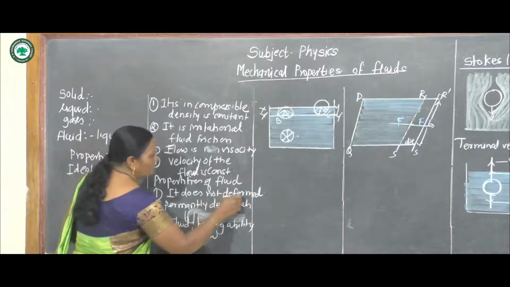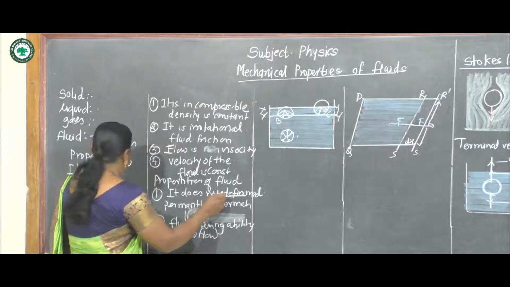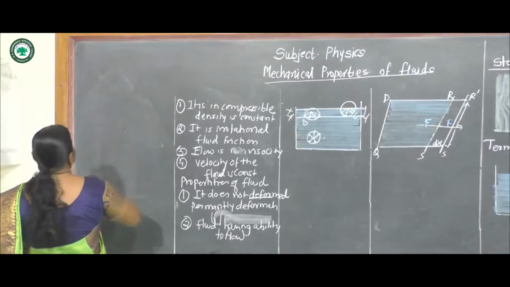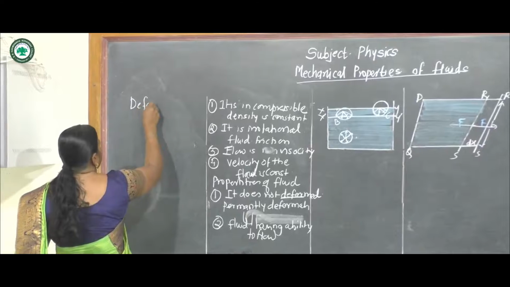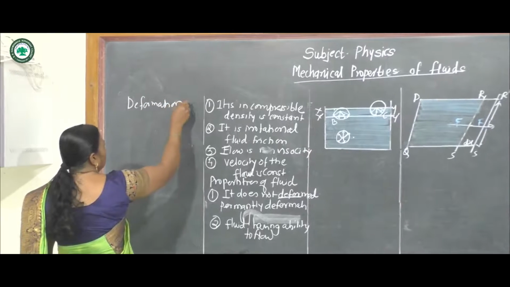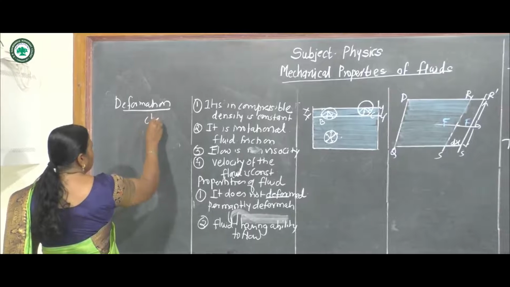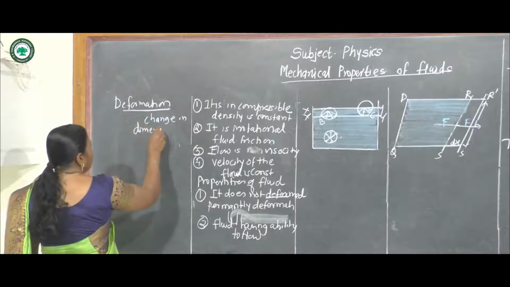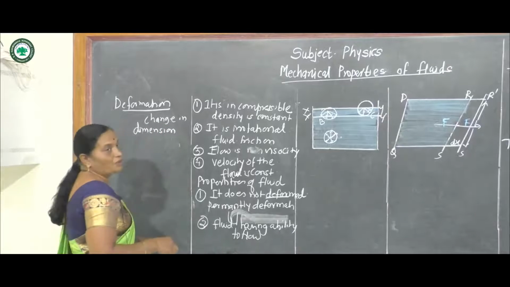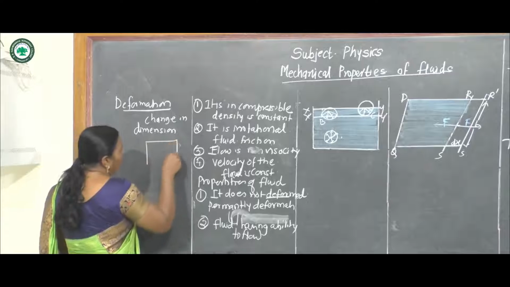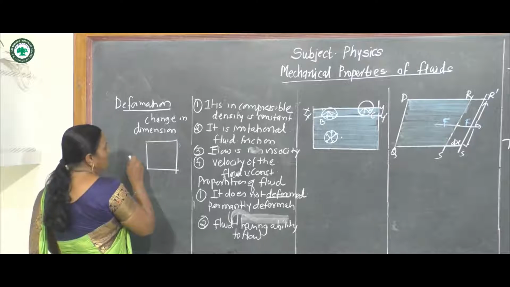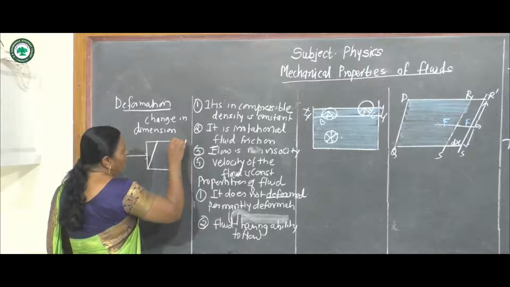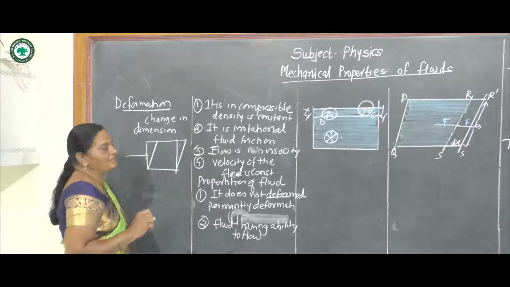What is deformation? Deformation means change in dimension. The force which changes the dimension is called the deforming force. Suppose this is a box. If force is applied to this box, the shape and size of this box changes. It is called deformation.